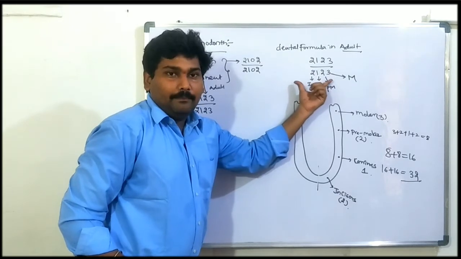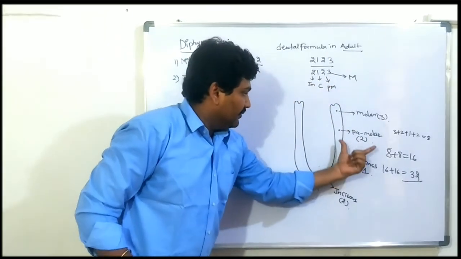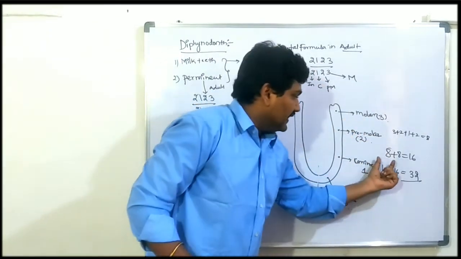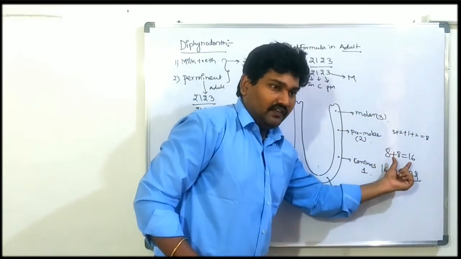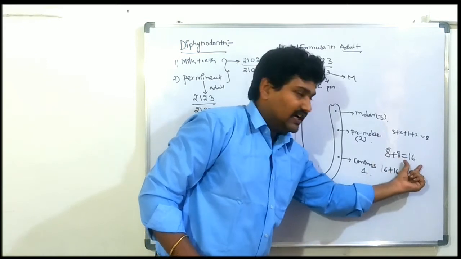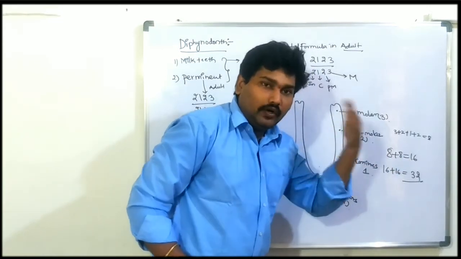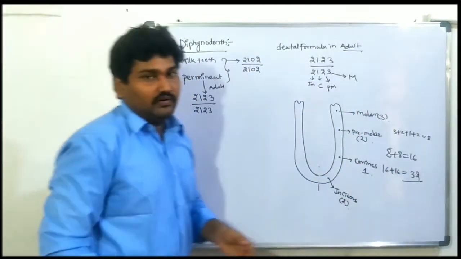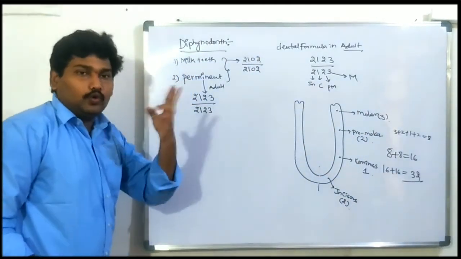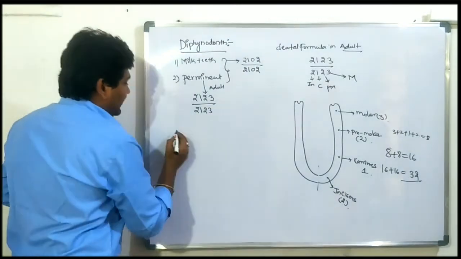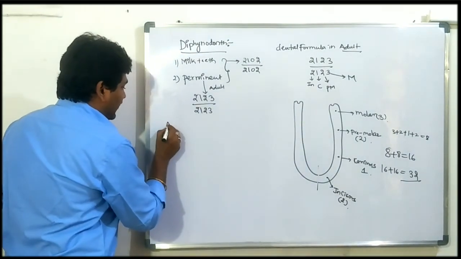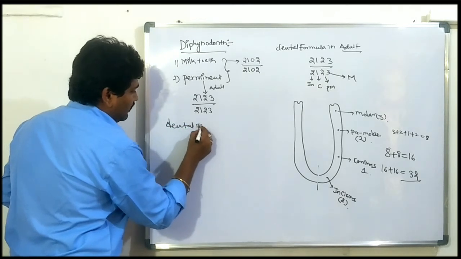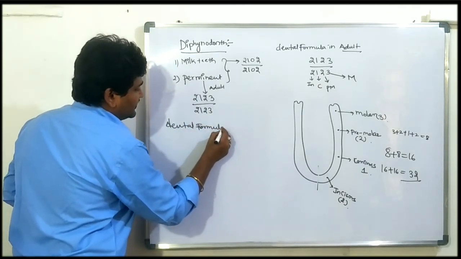What is the information in the dental formula? Half of the jaw contains 8, the remaining half contains 8, the complete one jaw contains 16, and the other jaw contains 16 as well, so 32 teeth are present in the two jaws. Now let's take the dental formula in children.